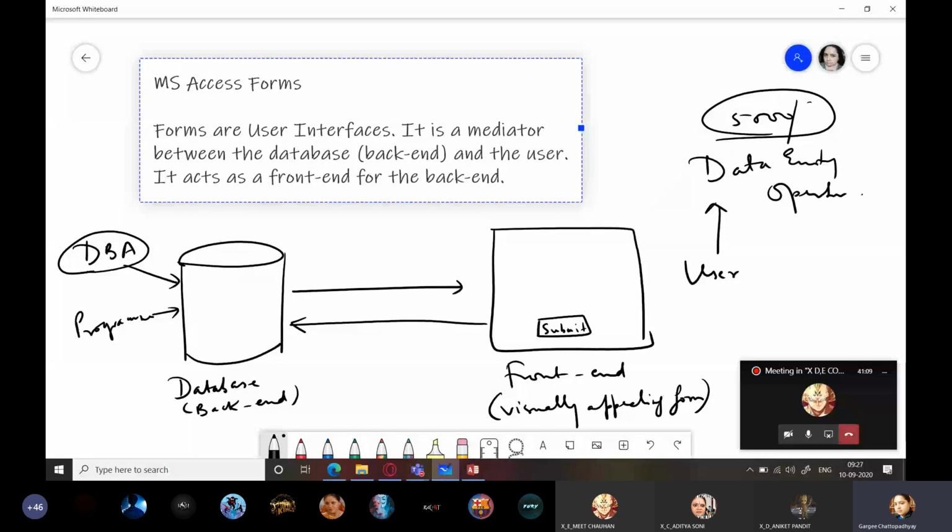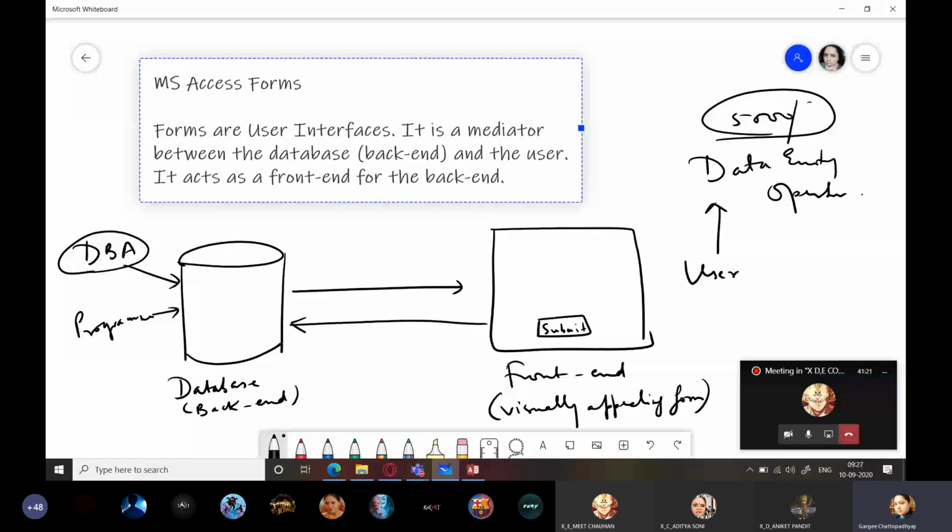So the data entry operator can see what is there in the table, and what he has to do is just enter the details here wherever the space is provided. If the space is for entering a name, he will just type the name there, he will select the class, everything, and click on submit, and everything gets stored over here, understood?